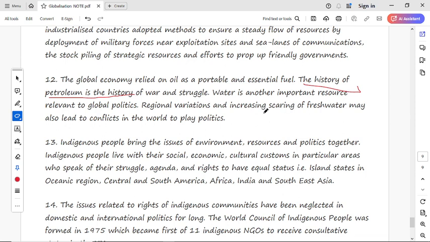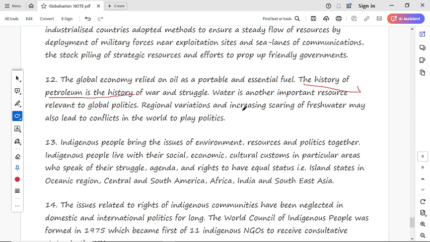Water is another important resource relevant to global politics. Water is also part of global politics, because water is distributed unevenly over the world, and in some countries there is a scarcity of water, so it also comes under global economics and globalization. The regional variation and increasing scarcity of fresh water may also lead to conflict in the world. It means that the increasing scarcity of fresh water brings conflict among countries.